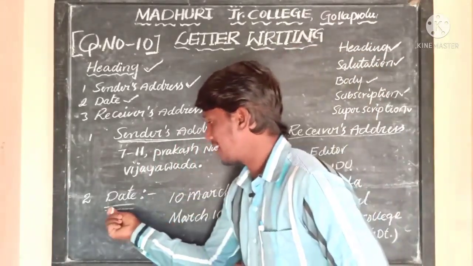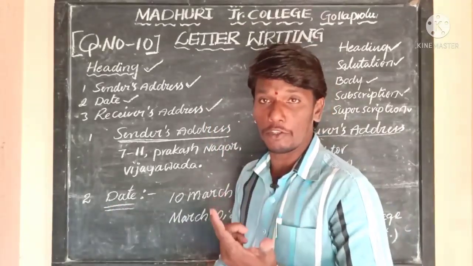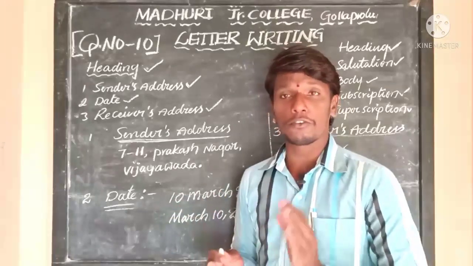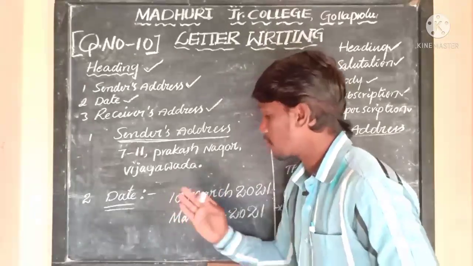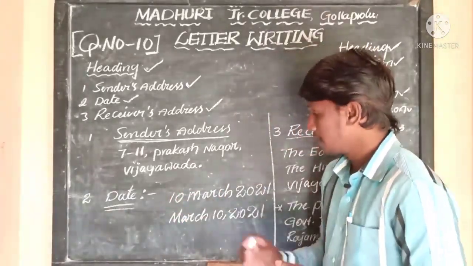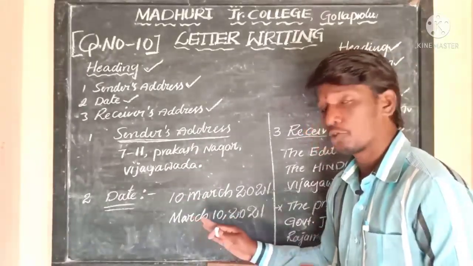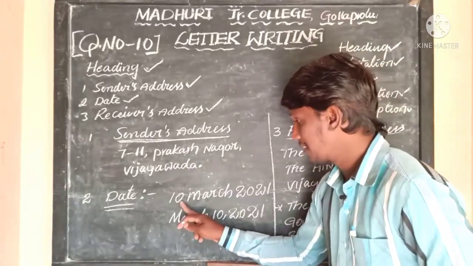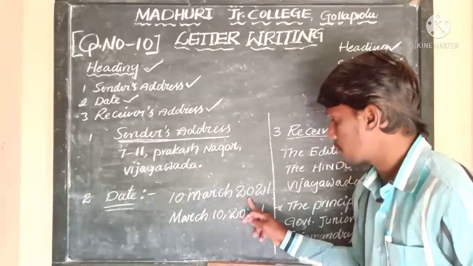Now coming to the date of writing a letter. In a formal letter, after writing the sender's address, you should write the date of writing the letter. Here I mention 3 ways of writing a date. The very first one is you can write 10th March 2021.